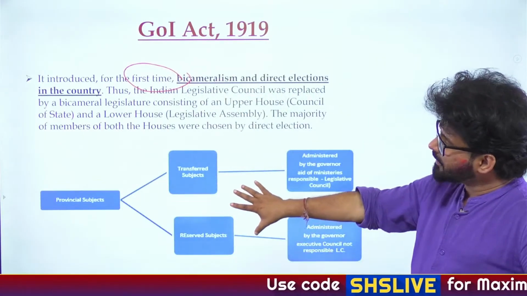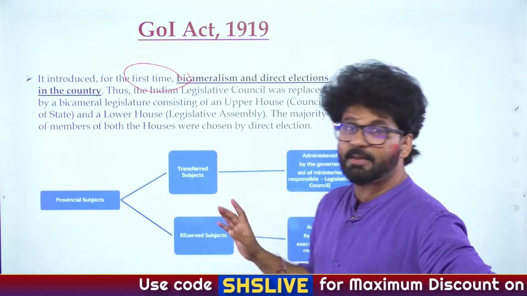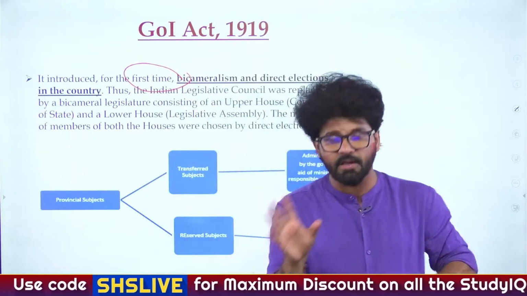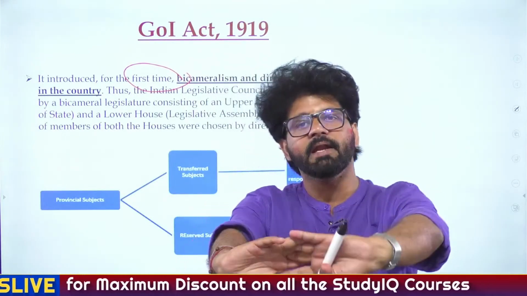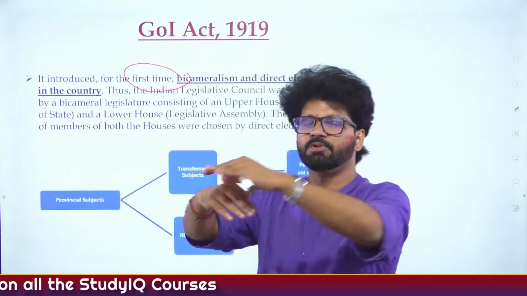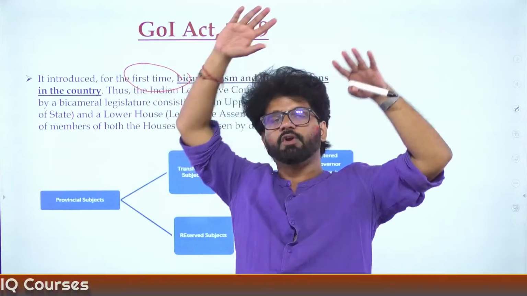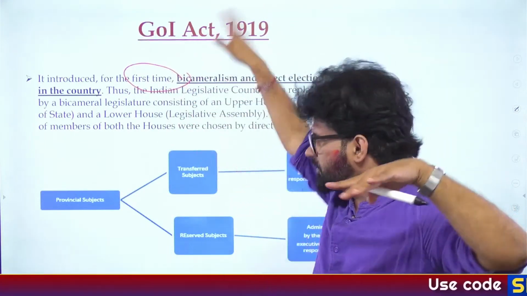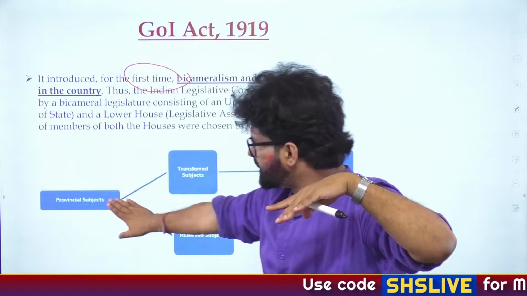Now, we are talking about Diarchy at provinces. Please remember this. Most of the people get it confused with Diarchy at center. Diarchy at center will be introduced via the 1935 Act, where subjects will be divided between the governor or viceroy's executive council and the legislative council. We'll go there later on. So here we are talking about provinces.